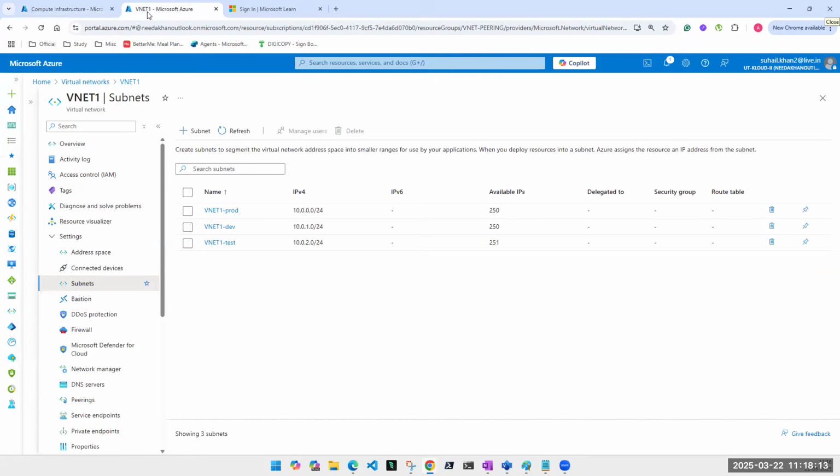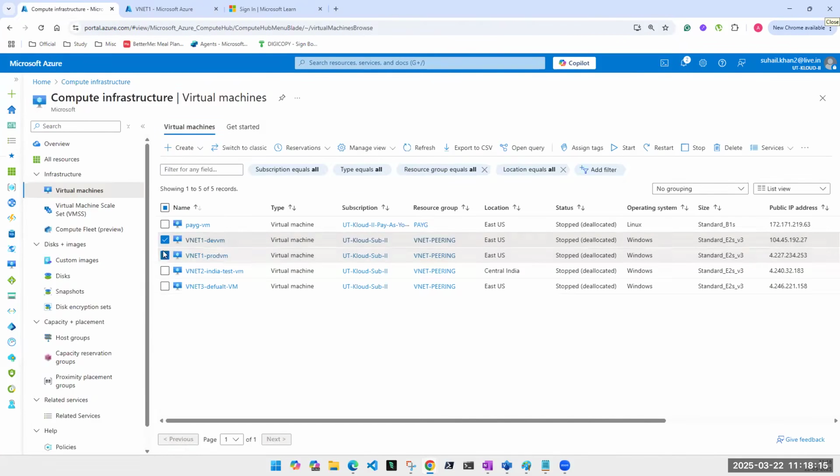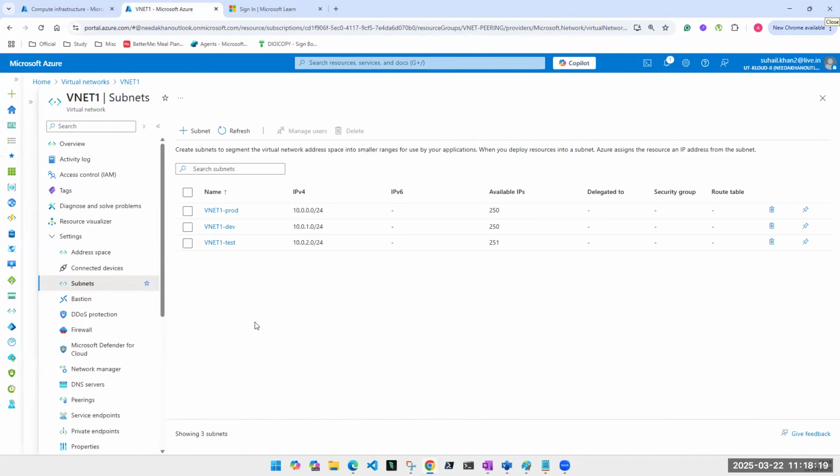Okay. So what will be the IP address of this machine, VNet 1 dev VM? Looking at this, who can answer? 10.0.1.4, right? Simple. Similarly, prod will be 10.0.0.4 and it is 1.4. Why? Because I specifically told you this is the first machine.